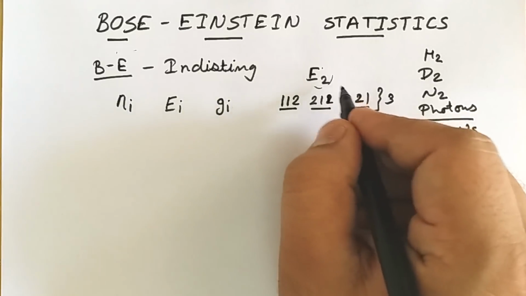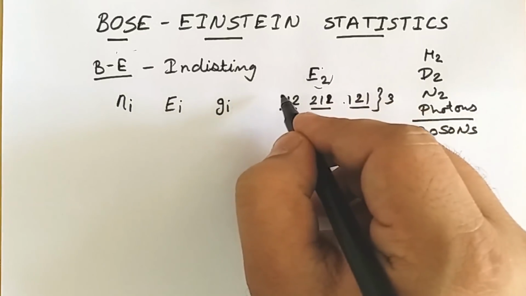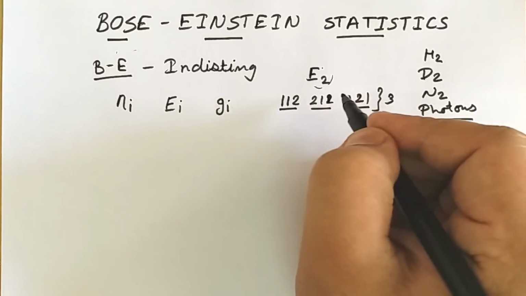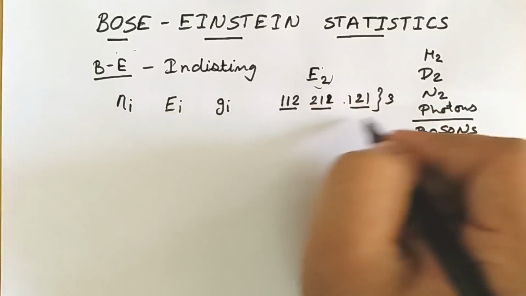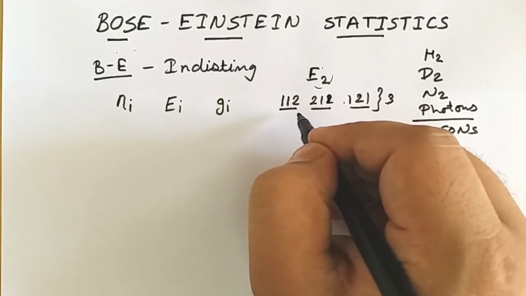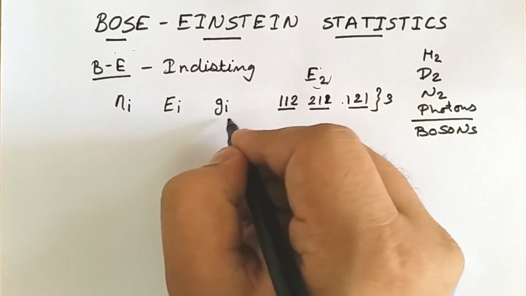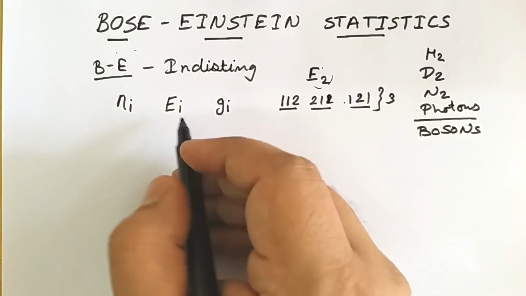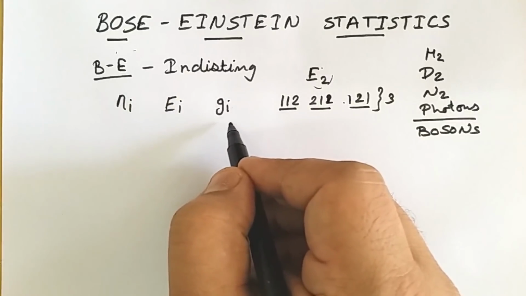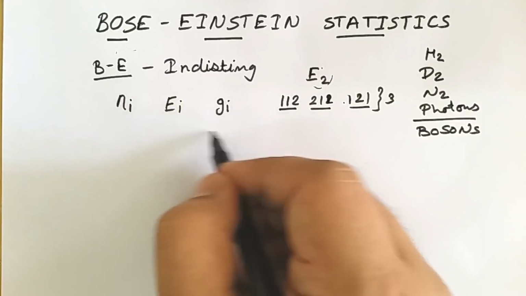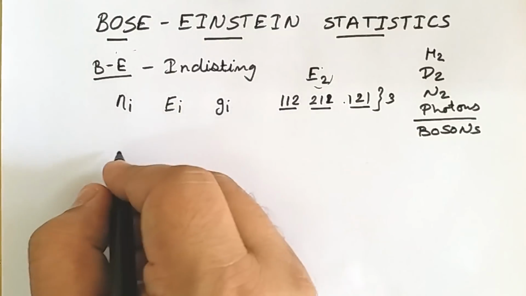So if any energy level is subdivided into same or different levels having almost equal energy, that is called the statistical weight factor, or the degeneracy of that particular energy level. The amount of degeneracy is given by the statistical weight factor gi. Every energy level has a certain amount of degeneracy, and that amount is given by gi. Now we need to fill particles into different energy levels.